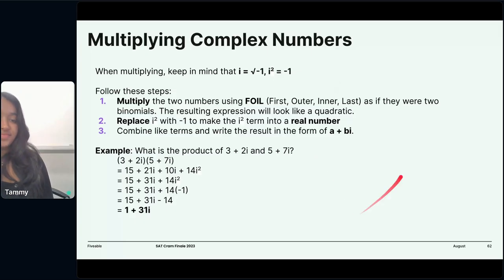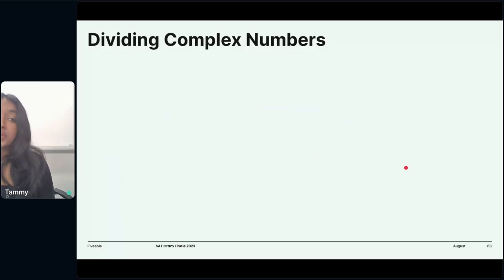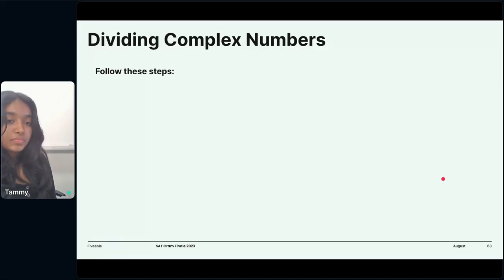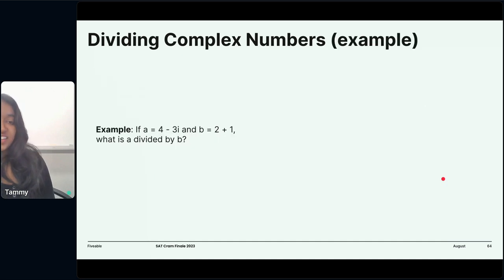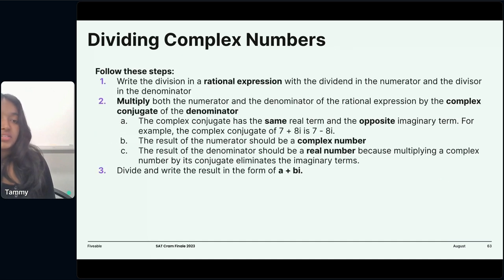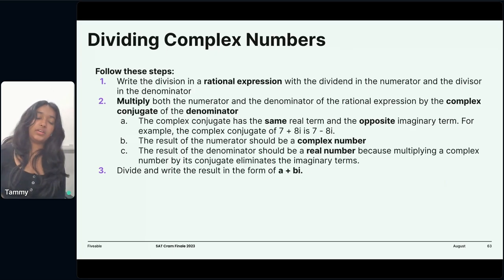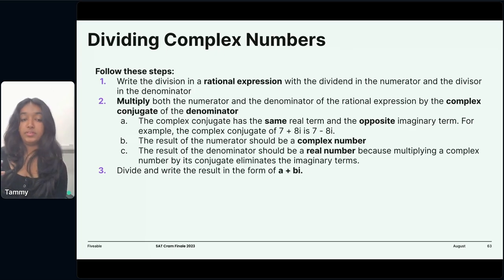Great job. Okay. Now we're going to talk about dividing complex numbers. This one's a little different, and it has to do with multiplying with the conjugate of our complex numbers. So we want to follow these steps. Yep, that's a lot. So basically, when you're dividing, you're given a numerator and a denominator, right?